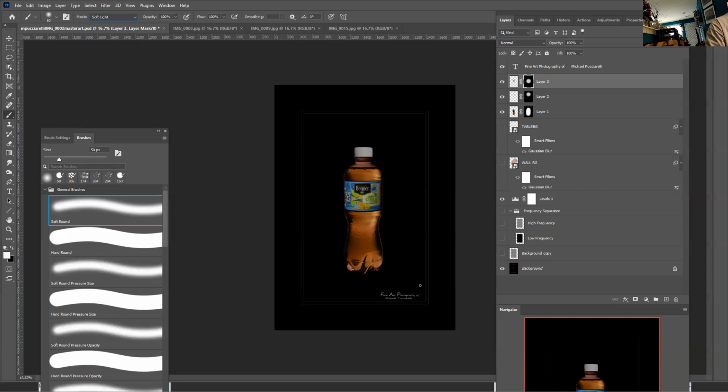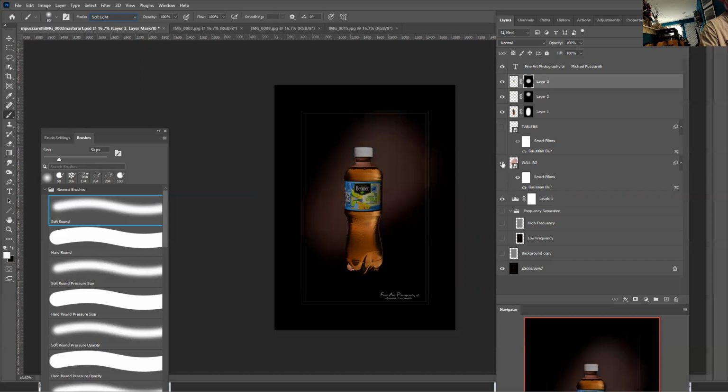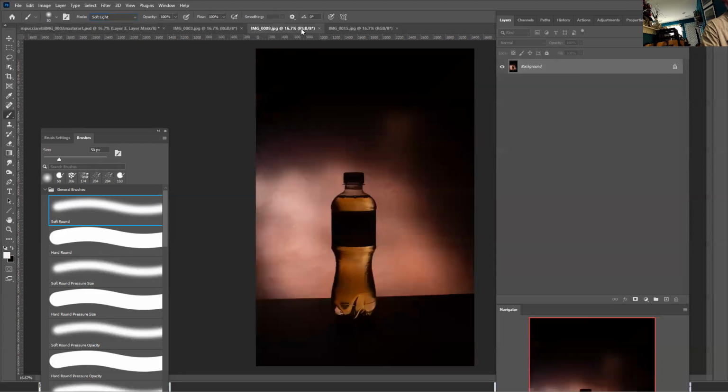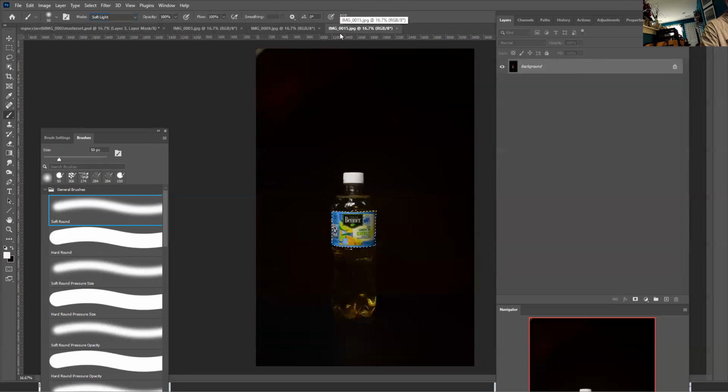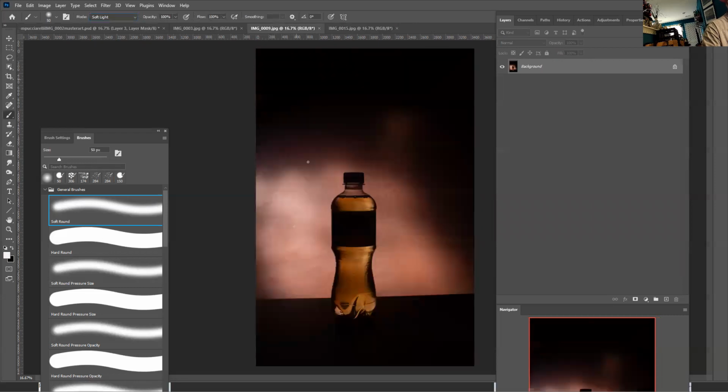So I have an action for the watermarks. I'm going to talk about my actions. Now I'm going to talk about the wall backgrounds. Control D to deselect and make a selection. Control Z.